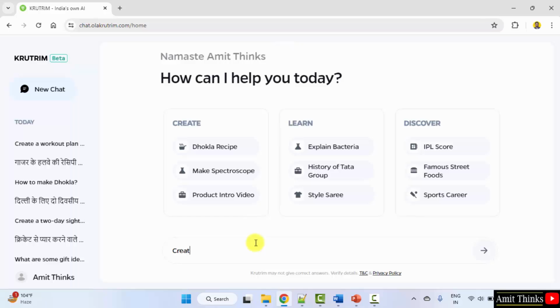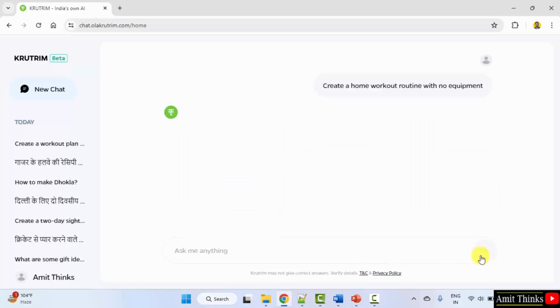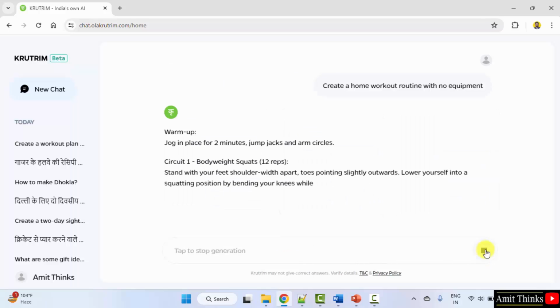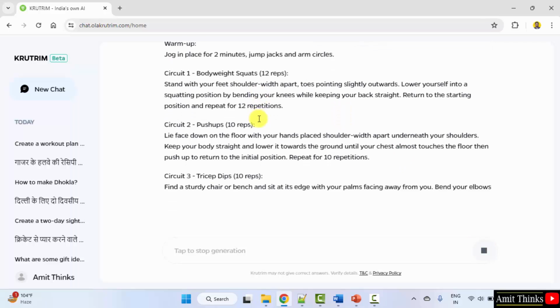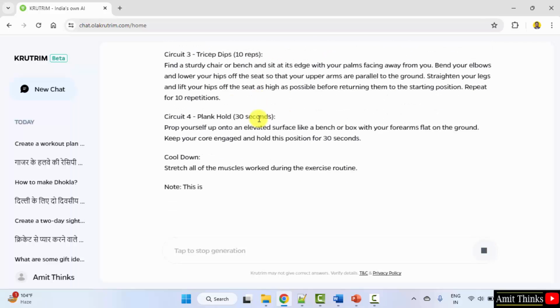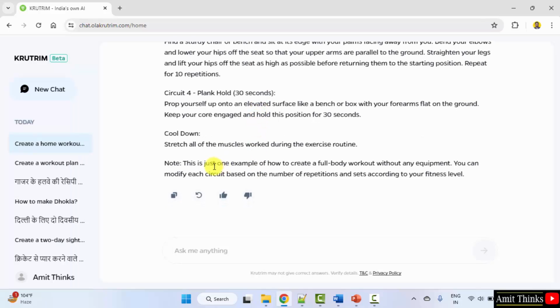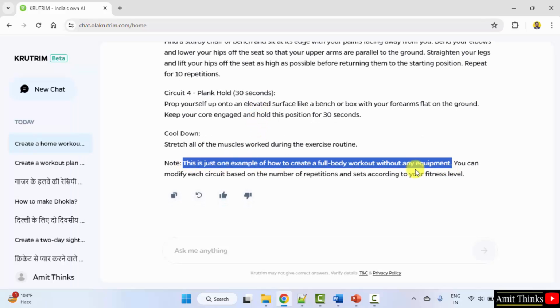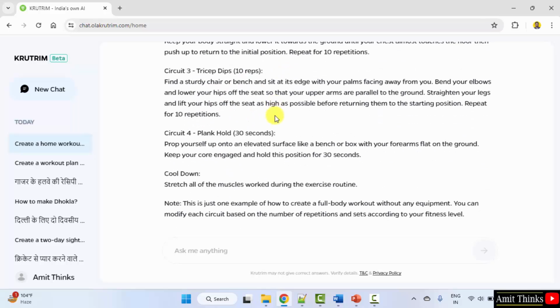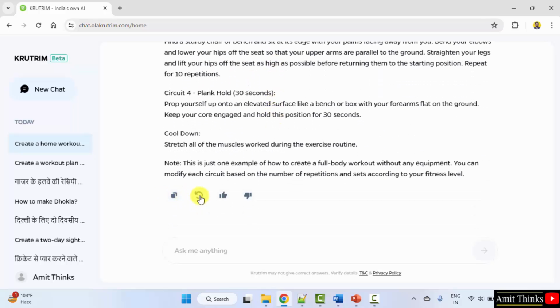Let us type. Create a home workout routine with no equipment. That means a routine with no gym equipment. Okay, here it is. It is giving us some workout plans without gym equipments. Okay, which is fine. Okay, here you can see. You can copy it from here. If you want, you can regenerate it from here. If you liked the answer, click here. If you did not like it, click here to dislike.